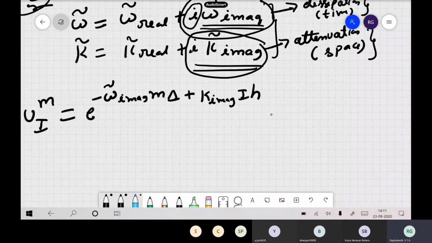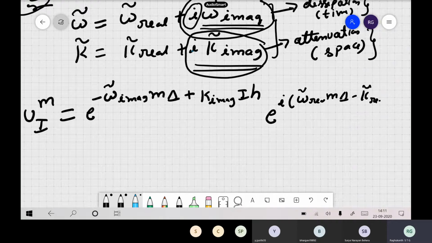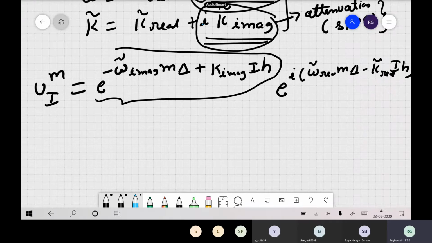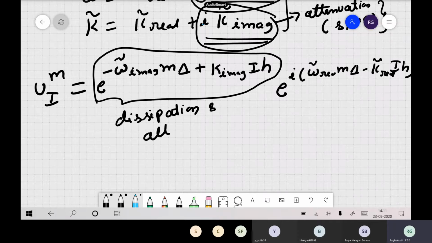This expression will be there, and you have your real part too. The real part of our scheme is i into omega real m delta t minus k real i h. This quantity indicates dissipation and attenuation, both of them combined.